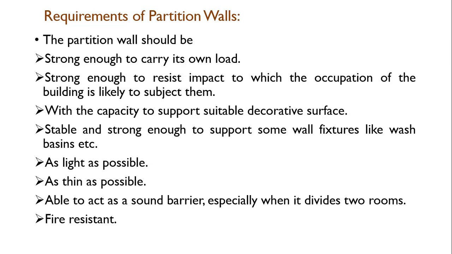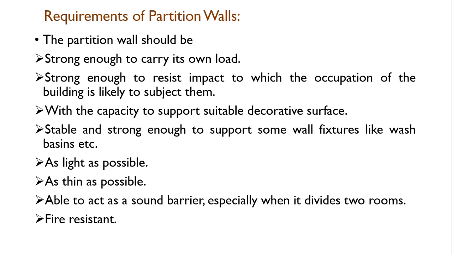What are the requirements of a partition wall? The first thing is that the partition should be strong enough to carry its self-weight, because it won't carry the load of other structure. It should be strong enough to resist impact which the occupants of the building are likely to subject it to, with the capacity to support a suitable decorative surface, and stable and strong enough to support some external features, maybe a wash basin or other elements which are required to be fixed on the walls. In that case, they should be strong enough to take all these types of loads from the various fixtures, or you can say amenities, which are required to be provided or hung on the wall.